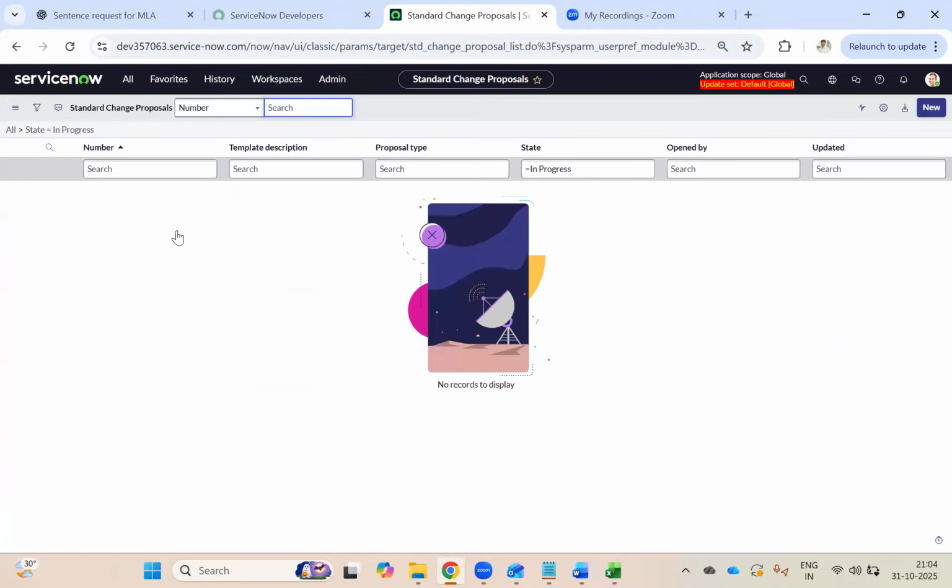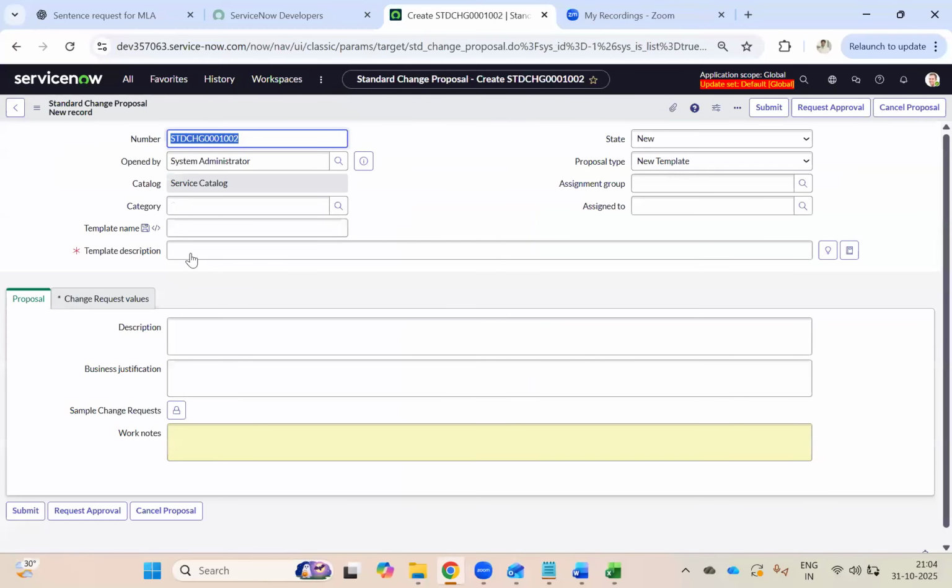Oh, wait, it is not responding. So this is a standard, correct? Suppose category, let's select category. Not sure, I'm not able to pick it.